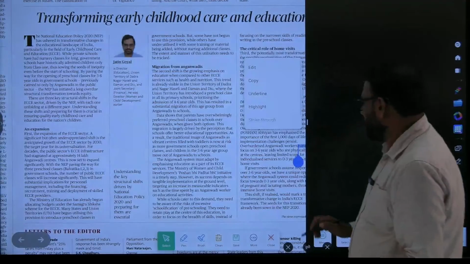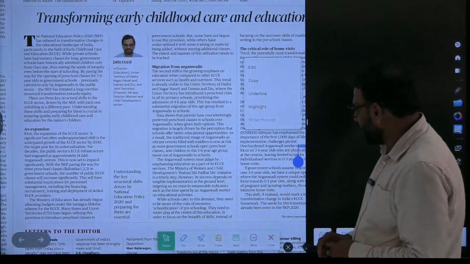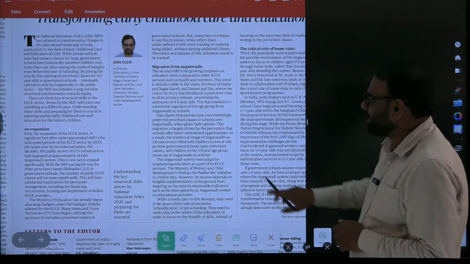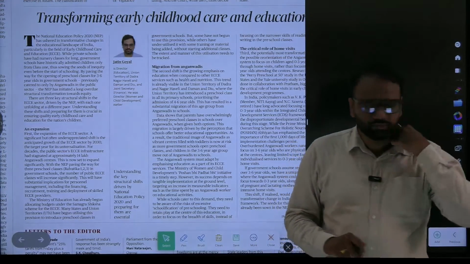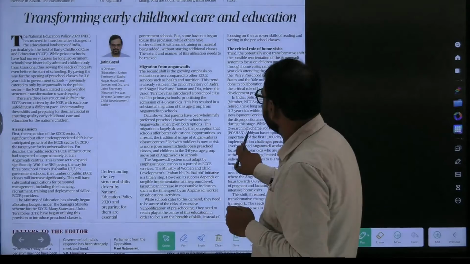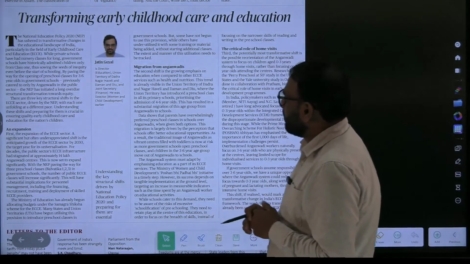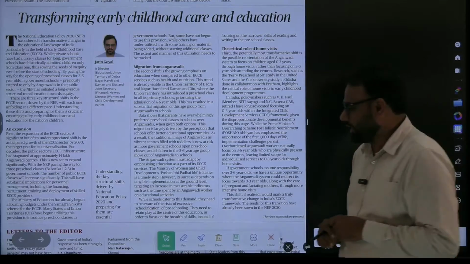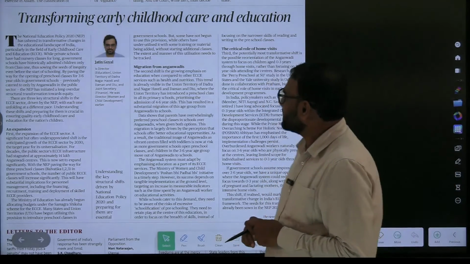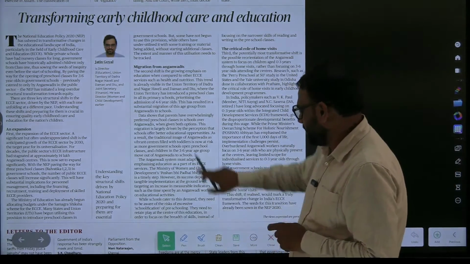And also how to read the newspaper, especially editorial articles, from the exam point of view. So transforming early childhood care and education. The name of the article is transforming early childhood care and education.